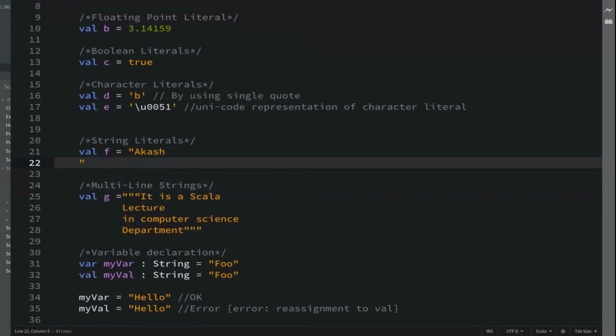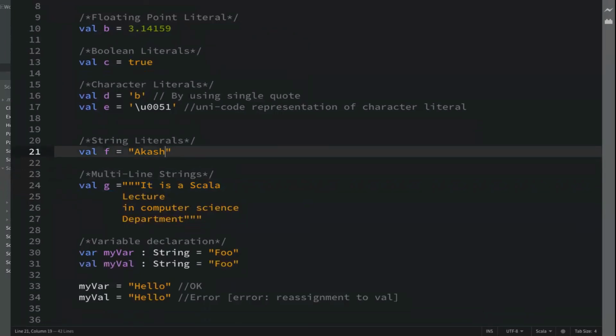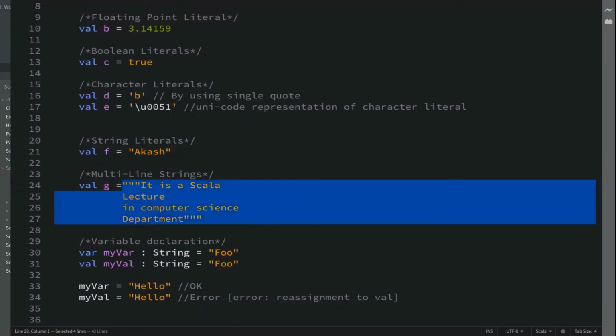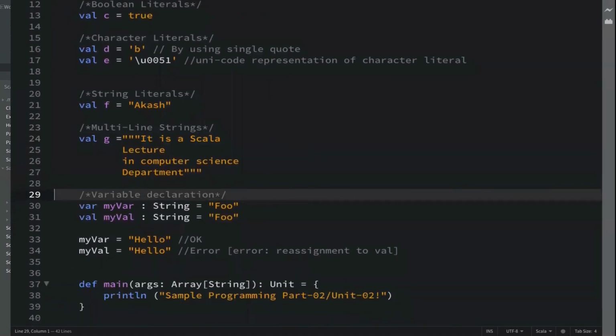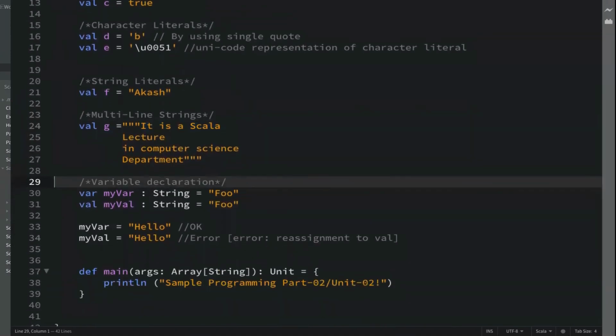In a string it would come on the same line. In case of multi-line, you want to represent it the similar way. You have to use this triple double quote, or not keyword, sorry, this symbol you have to use.